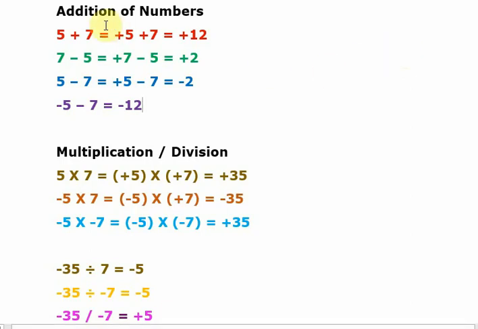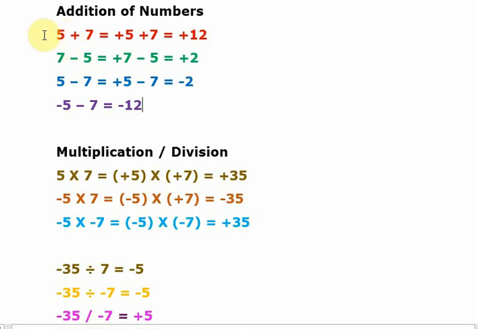First we are going to start from addition. 5 plus 7. You don't take this as addition, right? You take it as putting like numbers together. Because if you practice this way, when we come to algebraic expressions, it will be very simple for you to calculate any complicated sums. Getting the answer will be very easy.